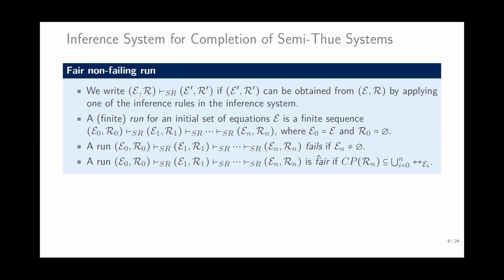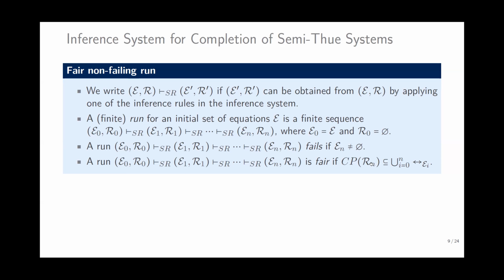The purpose is to find the complete rewrite system Rn. So the equational part should be empty, and if it is not empty, the run fails.